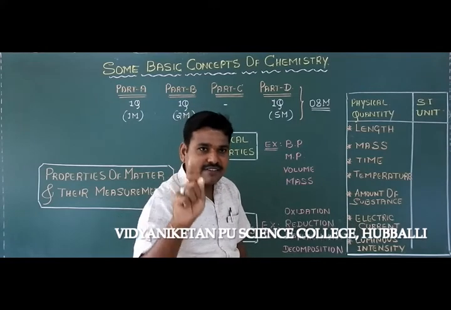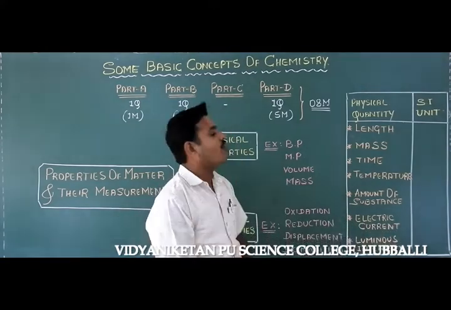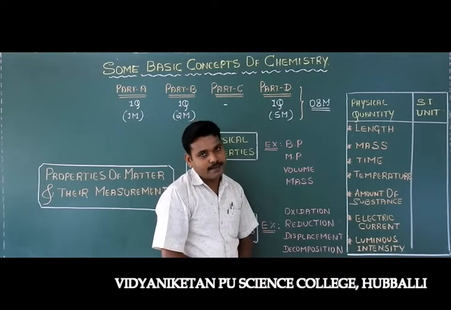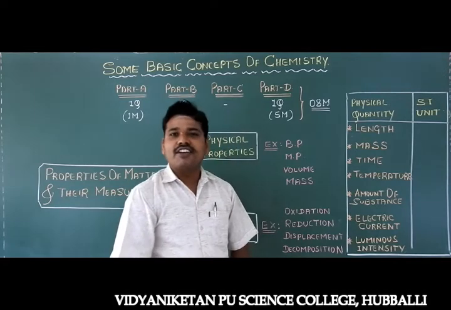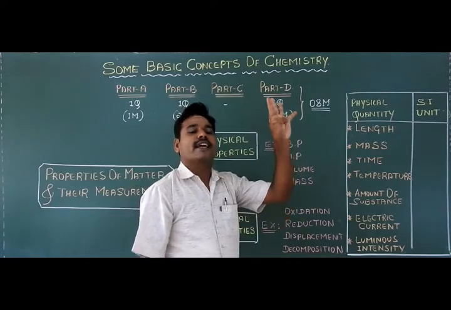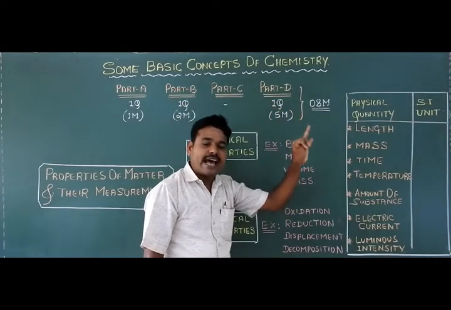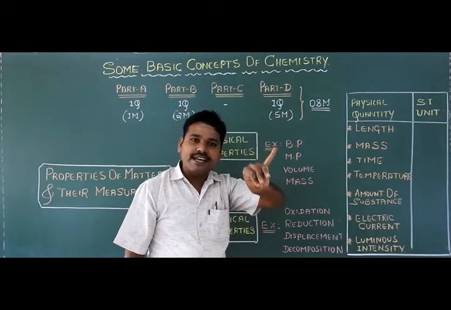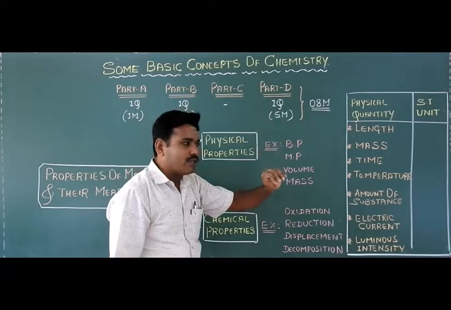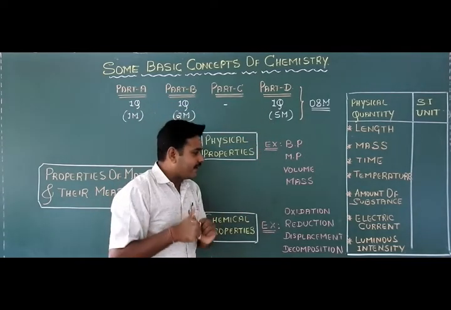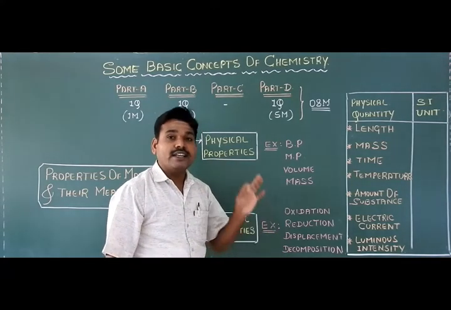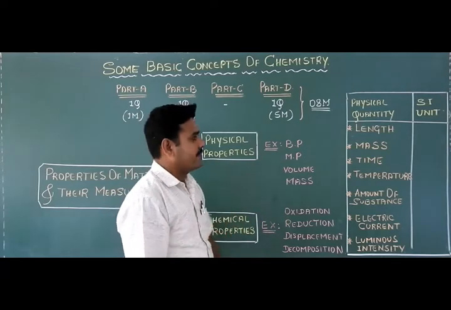Okay, all these seven are said to be basic quantities of matter, or we call them fundamental quantities of matter, students. Tell me, what are the seven fundamental quantities of matter? Length, second one is mass, third one is time, fourth one is temperature, or we call it thermodynamic temperature, fifth one is the amount of substance, sixth one is electric current, and the seventh one is the luminous intensity. So totally seven important basic quantities of matter.